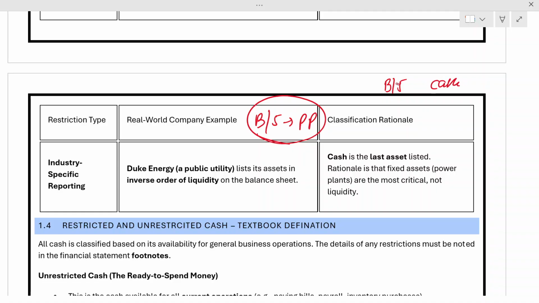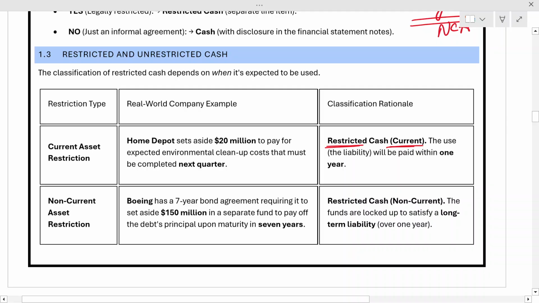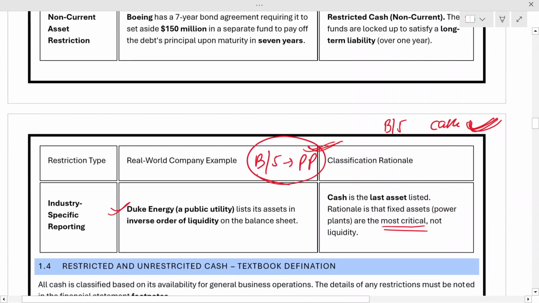Why? Because general companies show the most liquid, most cash-convertible assets on the first page, while these utility companies show the most critical assets first. So there may be different kinds of restrictions or understandings of restricted cash in different industries.